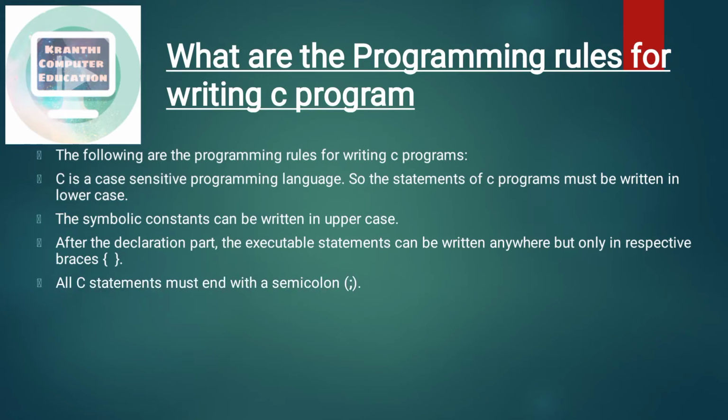All the C statements must end with a semicolon. There is a symbol, that symbol is called a semicolon. So in a C program, each and every statement must be terminated with a semicolon. Whenever we write the semicolon, the compiler treats that as the end of that statement.